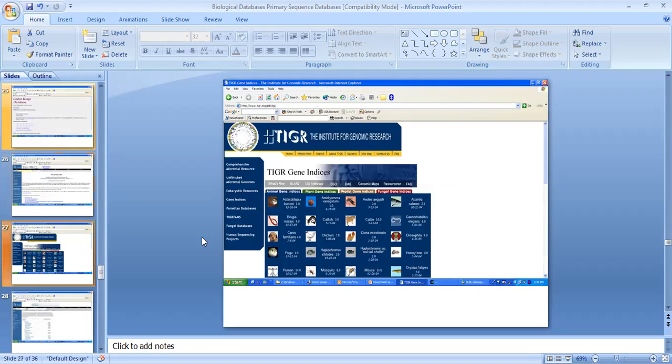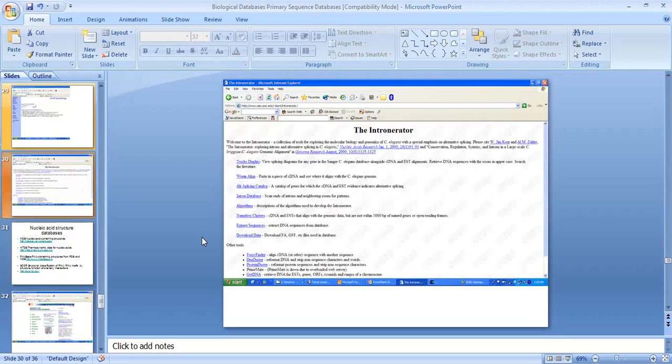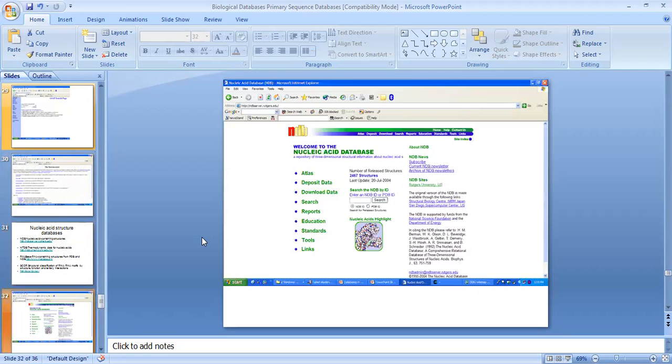Derived databases from these sites include codon usage databases. You can collect the gene databases, the genome databases, and the UniGene databases, as I told you in the previous list. Nucleic acid databases include NDB, NTDB, RNABase, and DNA and RNA structure classification databases.